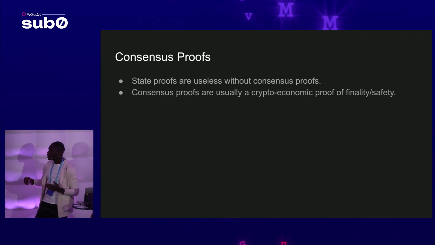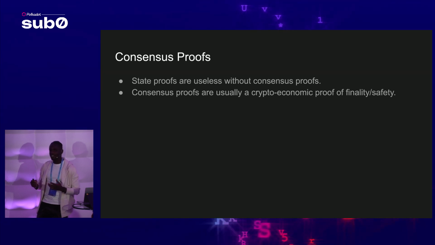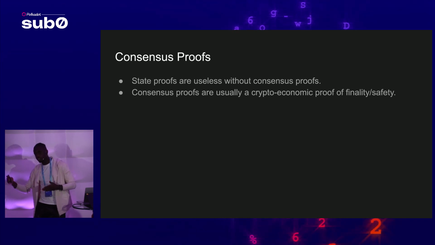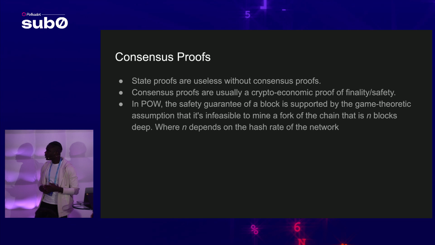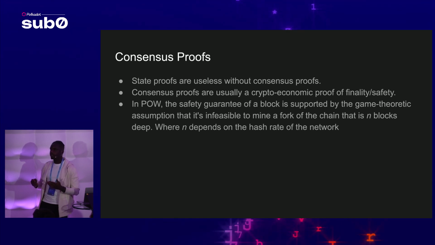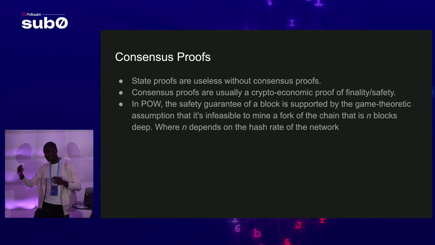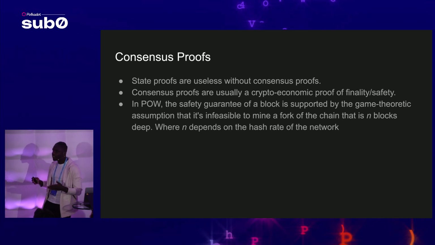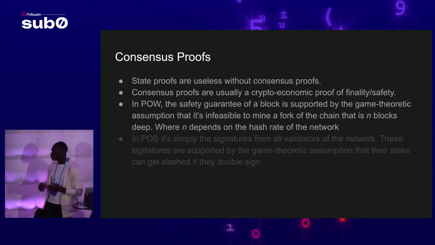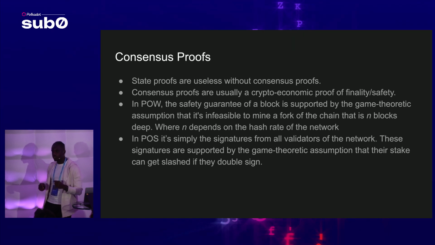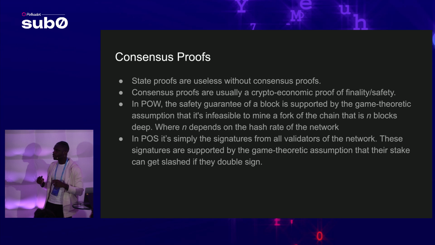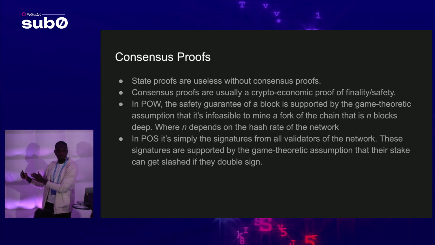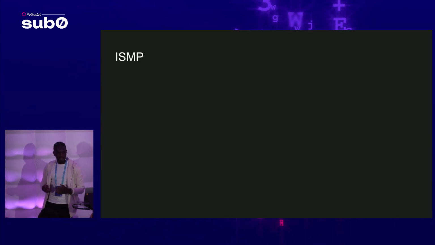So consensus proofs are usually a cryptoeconomic guarantee. I know it says proof, but I think of it more of an argument that says that this series of blocks are final. In proof of work, you already understand that the argument is that the header, the longest chain, has the most work done on it, and so there really shouldn't be any conflicting blocks that should be regarded as final. But in proof of stake, it's simply the signatures from all of the so-called validators of the network. And the theoretic assumption here is that if they sign conflicting views of the network, then they get slashed.